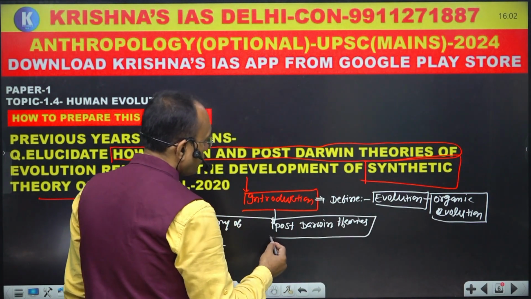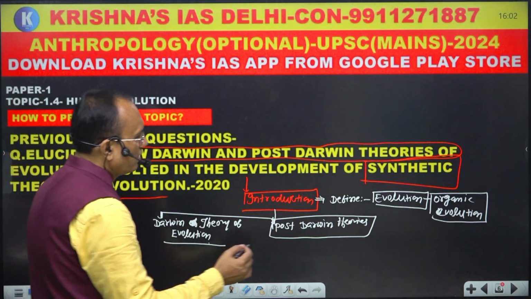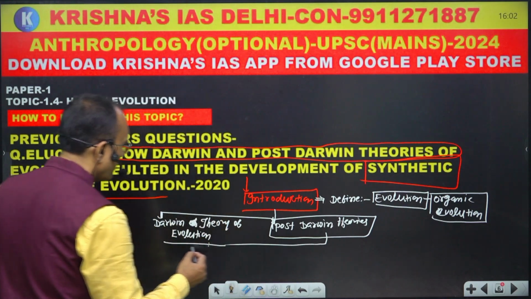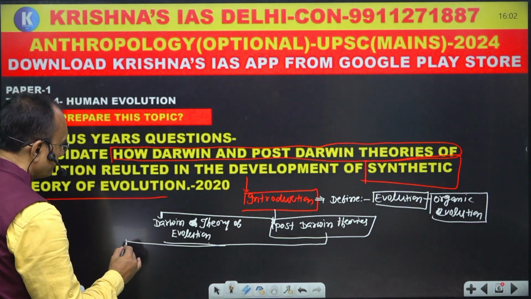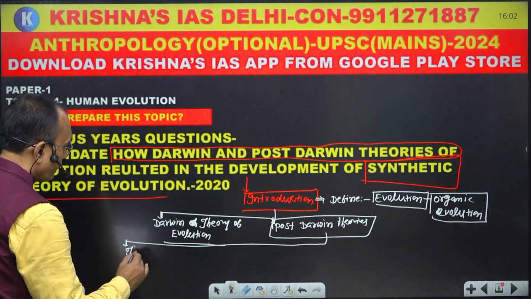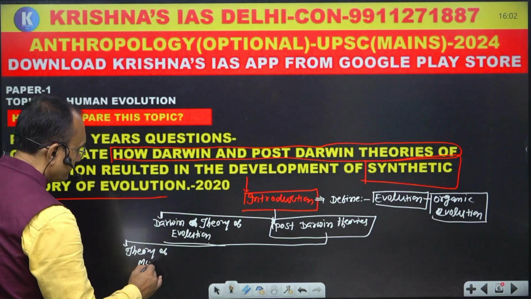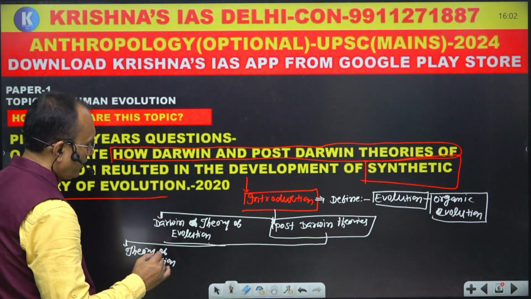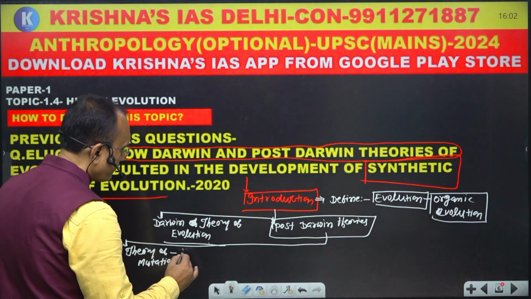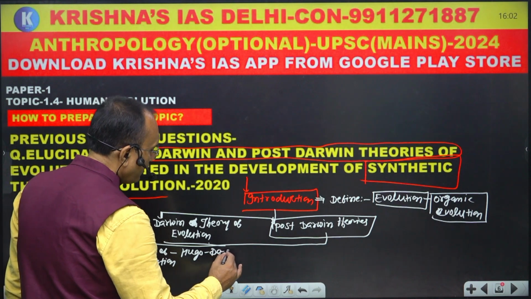In post-Darwin theories of evolution you should give focus on the theory of mutation, that was proposed by Hugo de Vries.